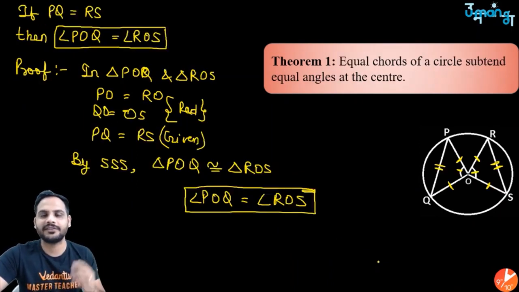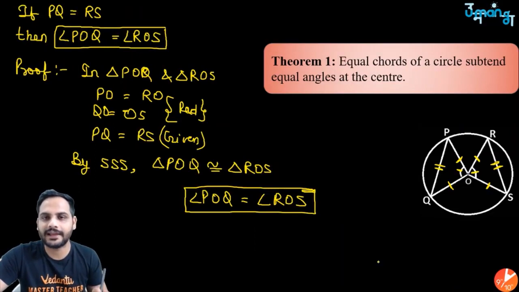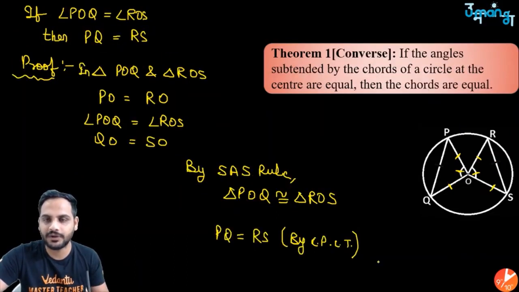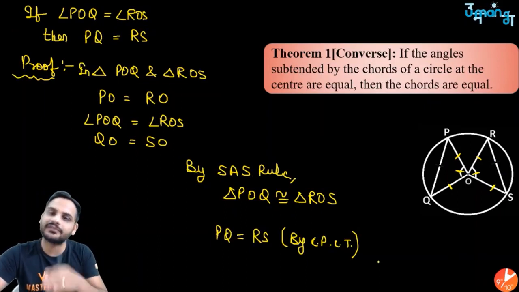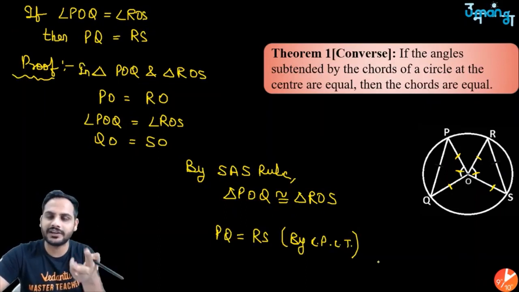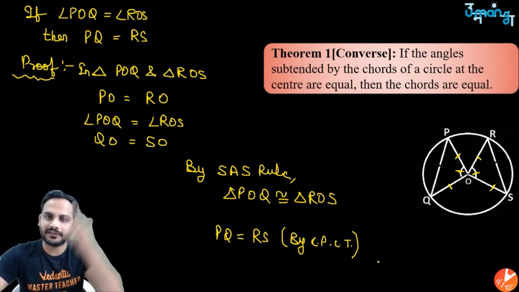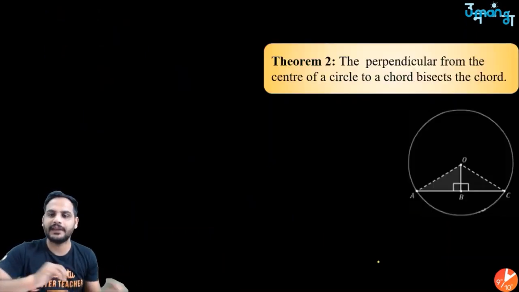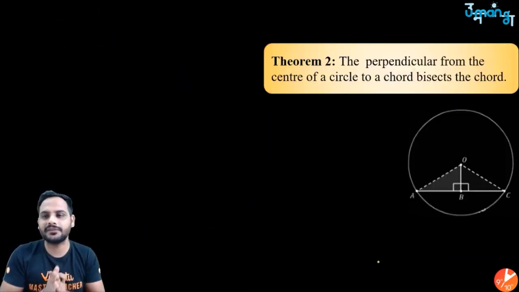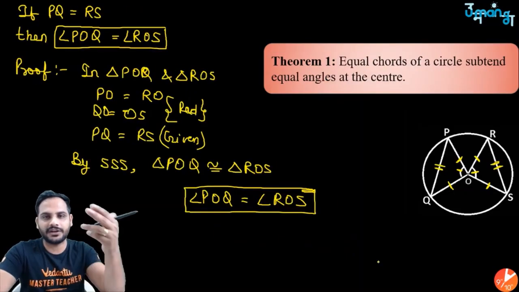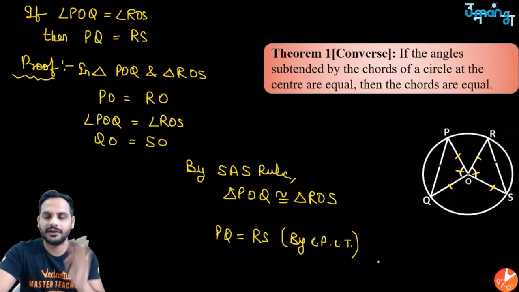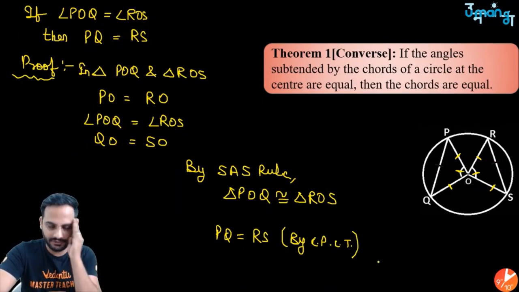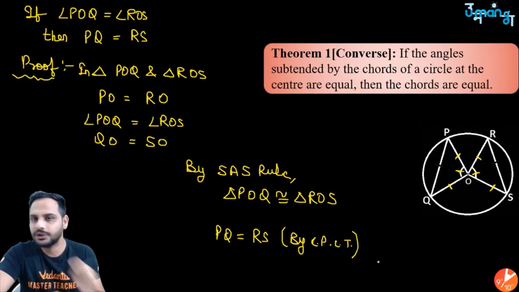Okay, so the first one says that if the chords are equal, angles subtended by them at the center will be equal. The second one says that if the angles subtended by two chords are equal, the chords will also be equal. So it is just the converse. Condition becomes result, result becomes condition. Okay, next part. These are the first two theorems, theorem 1 and its converse. Different proofs, so remember the statement and their proof accordingly. Always focus on what is given and what we need to prove.